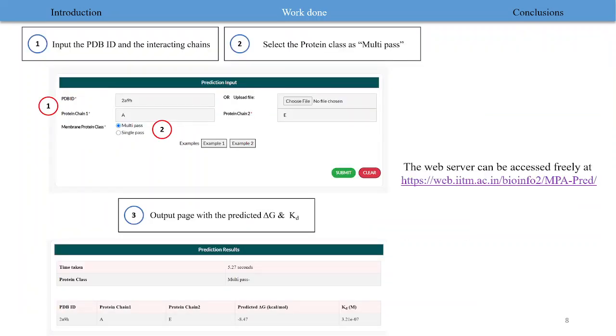So this is an example of how to input and retrieve the data. You have the predicted delta G and the calculated KD displayed in the result page, and the server is easily accessible at the given URL.